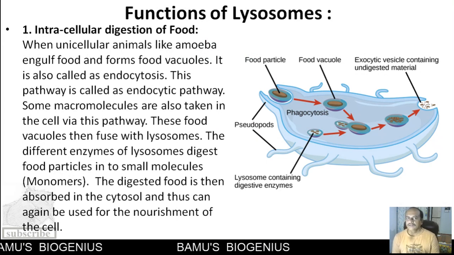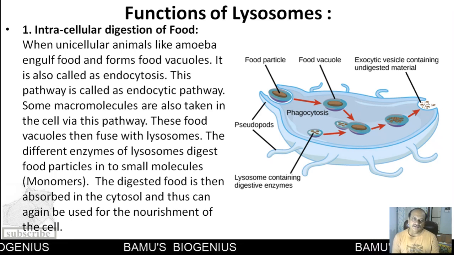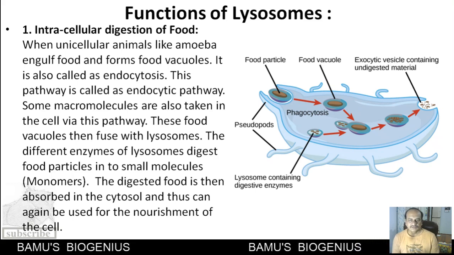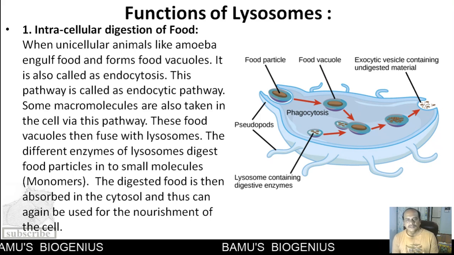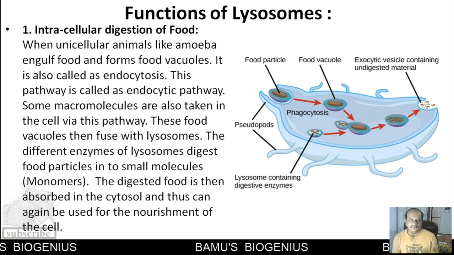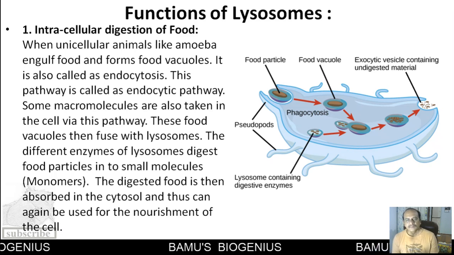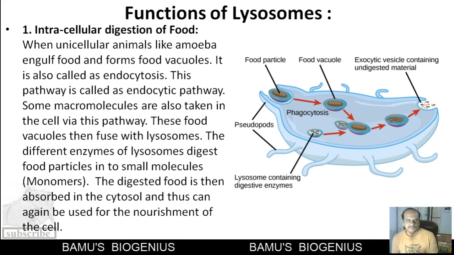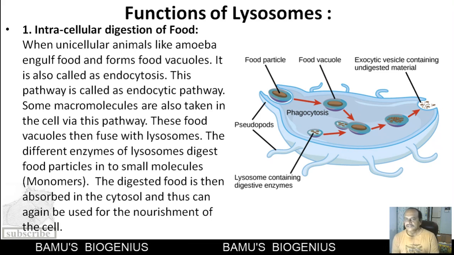Now we will see the functions of lysosomes. The first function of lysosomes is the intracellular digestion of food. As I have told you, when food particles come in the vicinity of amoeba-like or unicellular organisms, the food particle is engulfed by the organism with the help of pseudopodia and forms a food vacuole. This food vacuole fuses with the lysosomal vesicle, and whatever food material is present in that food vacuole is digested by the lysosomes.